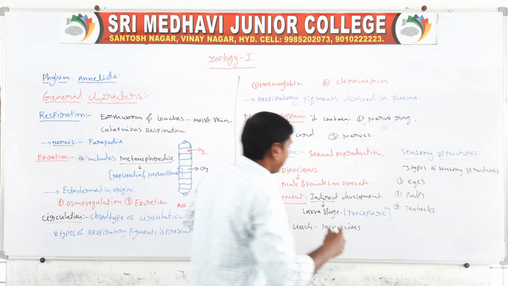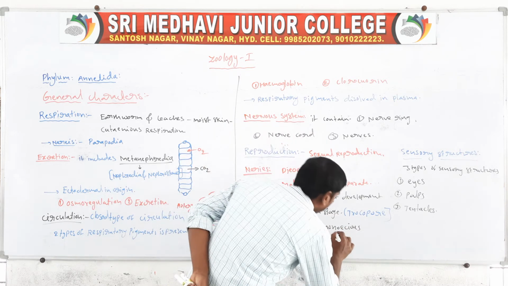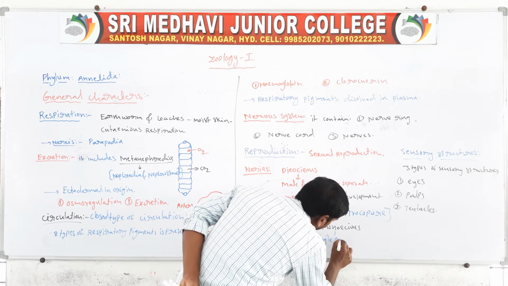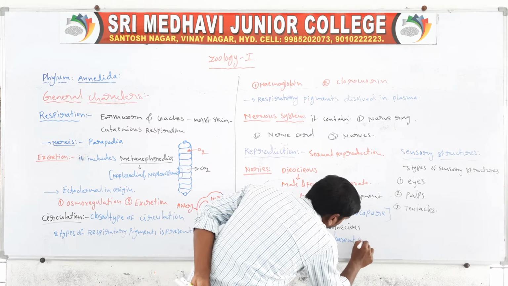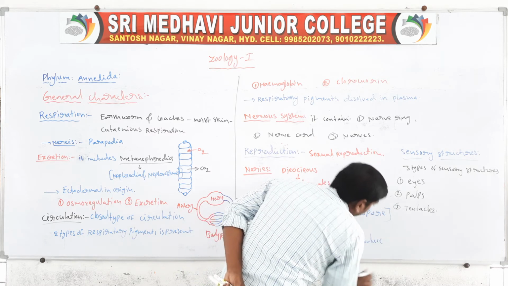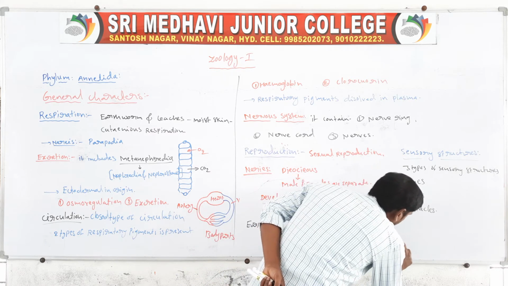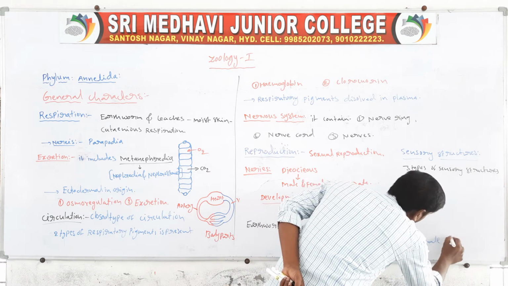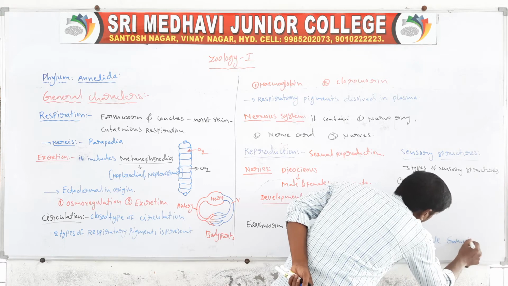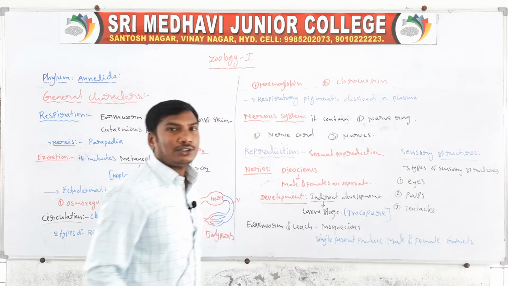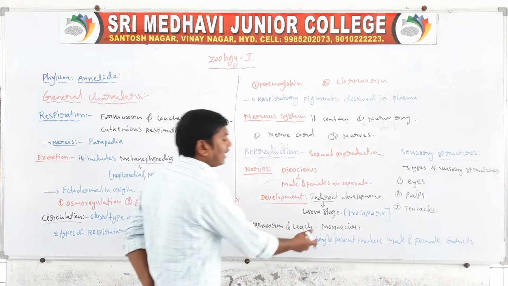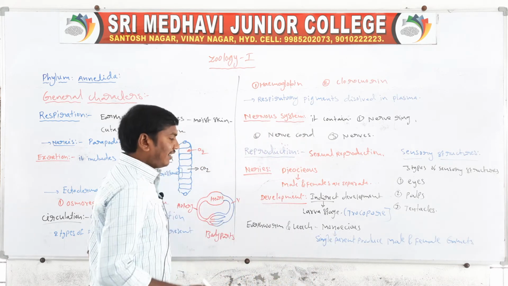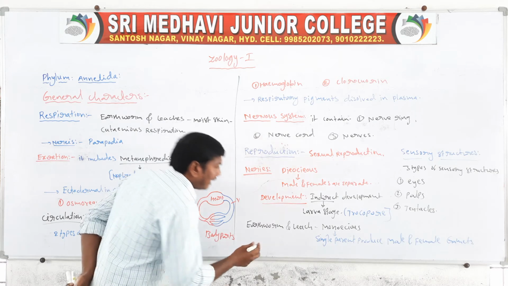Monoecious means a single parent produces male and female gametes, so they are called monoecious.